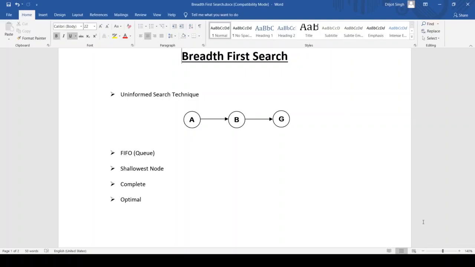So, to begin with, our first algorithm is breadth first search. Breadth first search is a graph traversal algorithm that starts traversing the graph from the root node and explores all its neighboring nodes. Then it selects the nearest node and explores all the unexplored nodes. The algorithm follows the same process for each of the nearest nodes until it finds the goal.